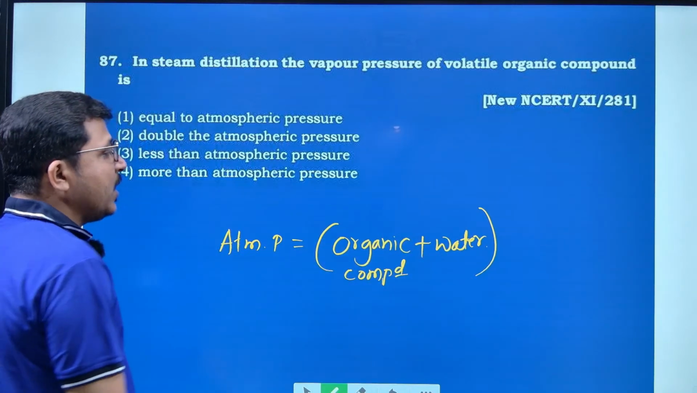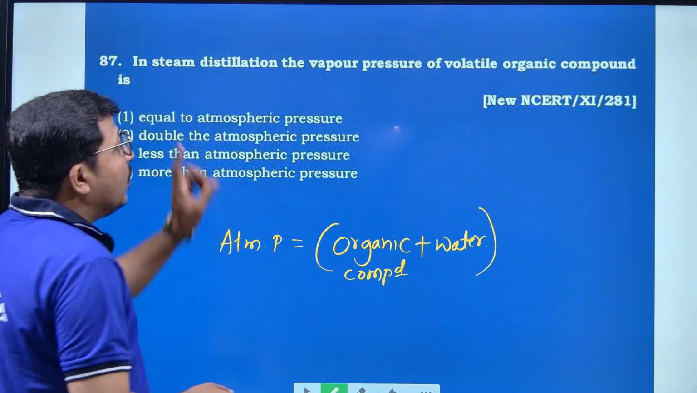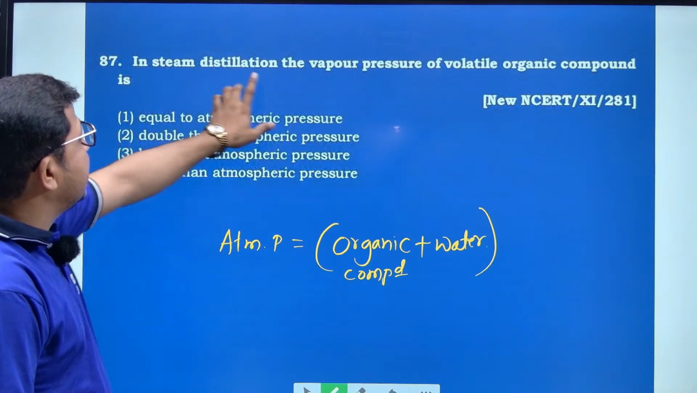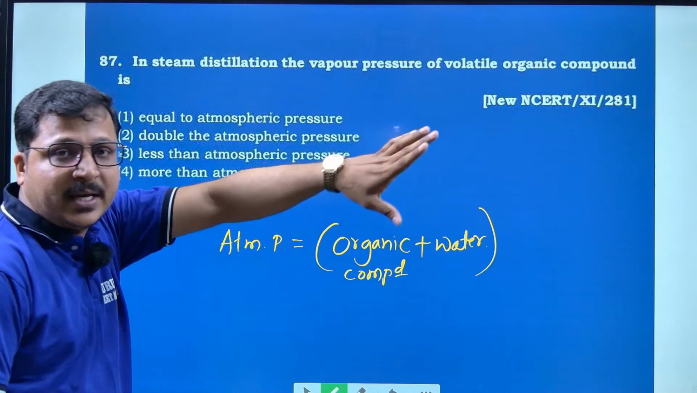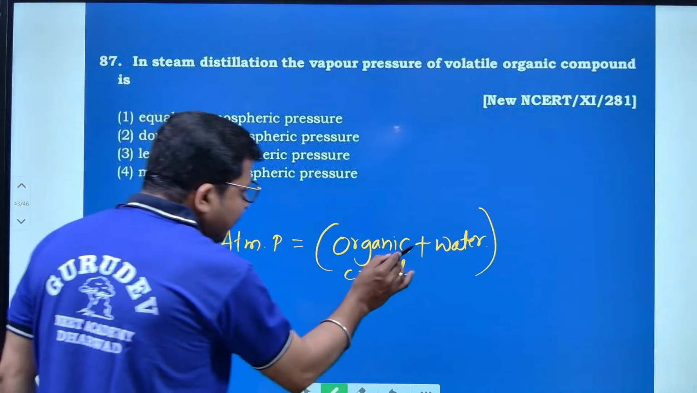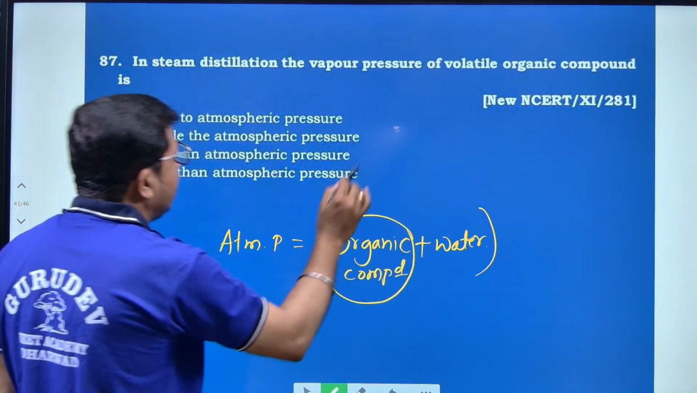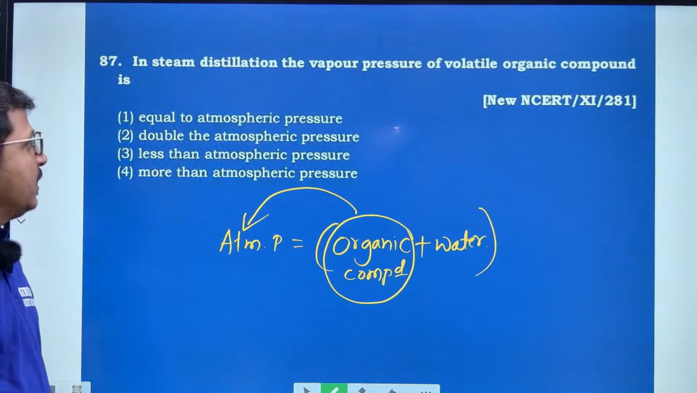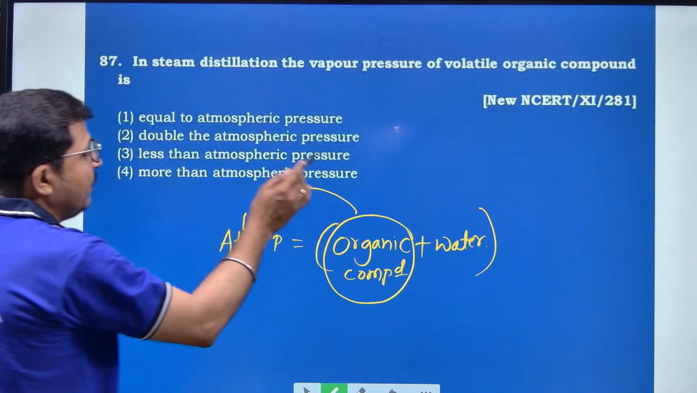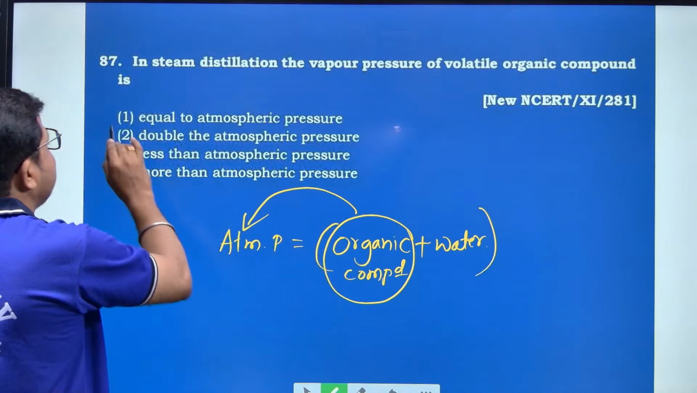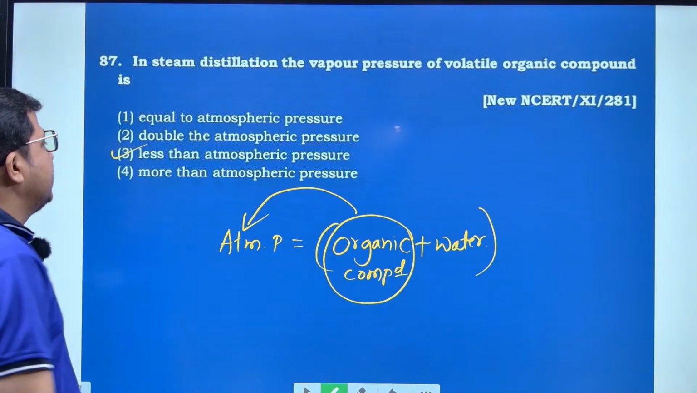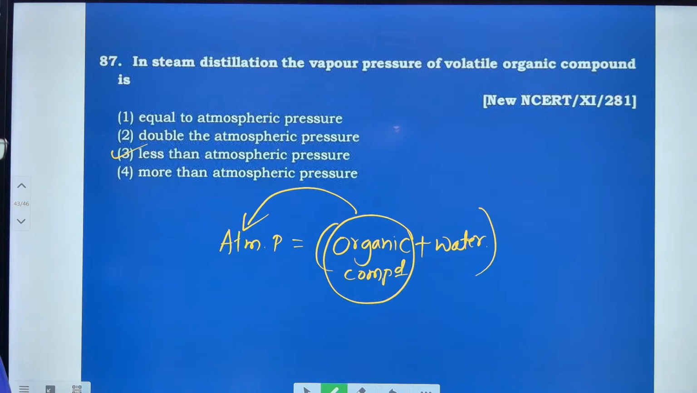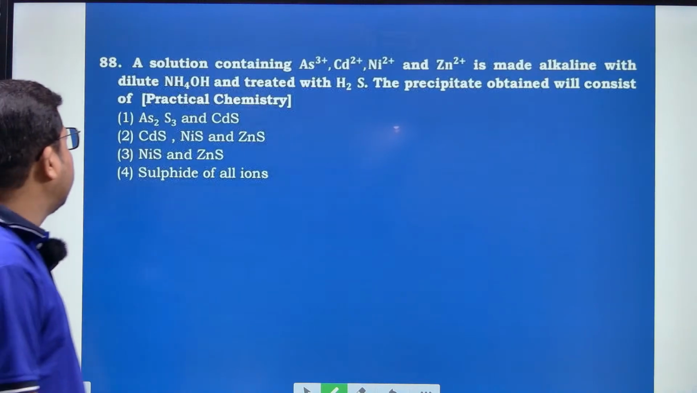And here what they have asked is the steam distillation vapor pressure of the volatile organic compound. If we consider only the organic compound, it is very much less than the atmospheric pressure. Hence, the vapor pressure of the volatile compound is less than the atmospheric pressure. Hence, the right option is option number 3. And move to question number 88.